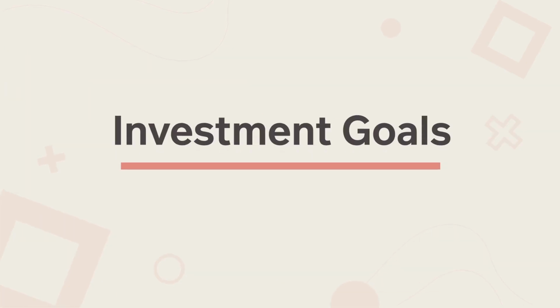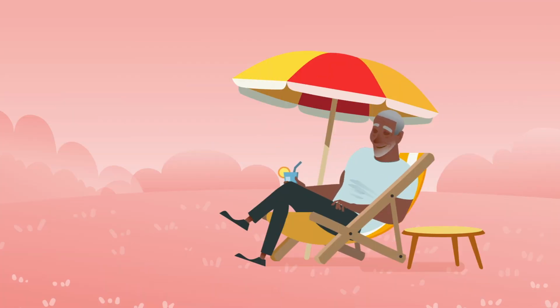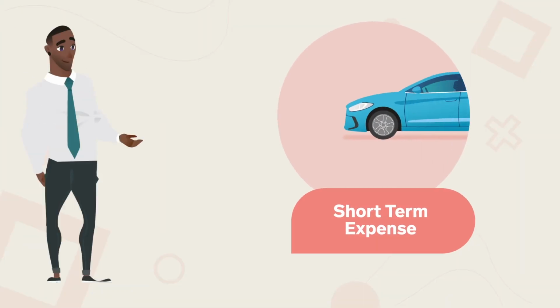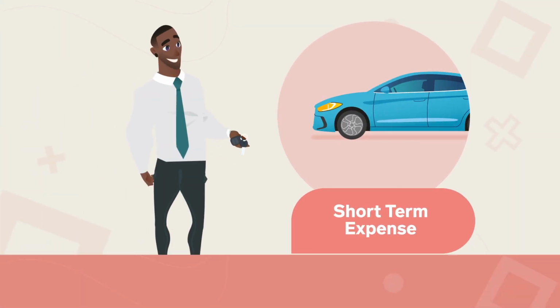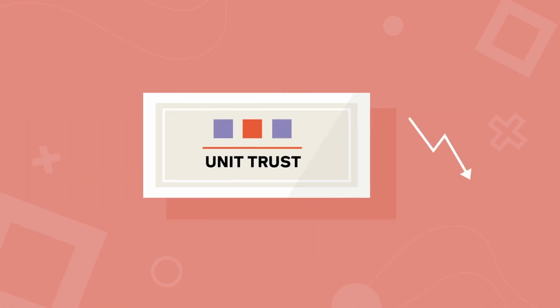Investment goals. In general, investors who are looking for a regular income from the unit trust investment are either retired, nearing retirement, or funding a shorter-term expense and would want to minimize the risk of losing money. It would be appropriate to invest in lower-risk unit trusts, which will deliver regular interest payments.